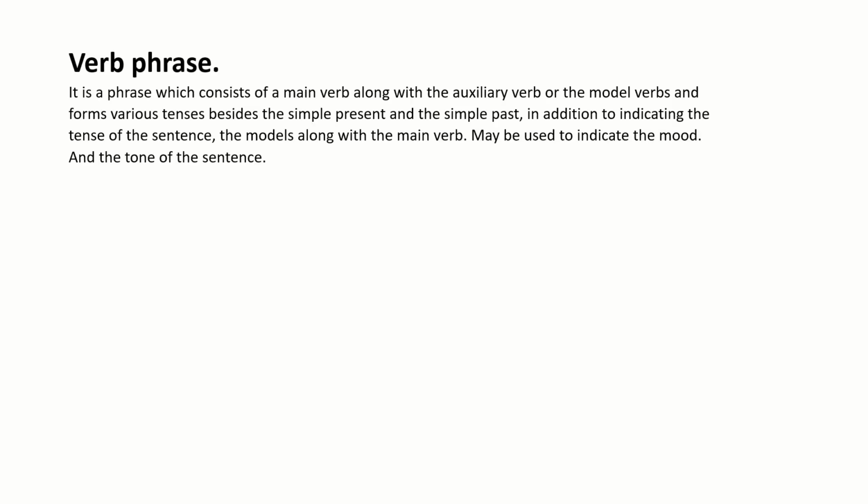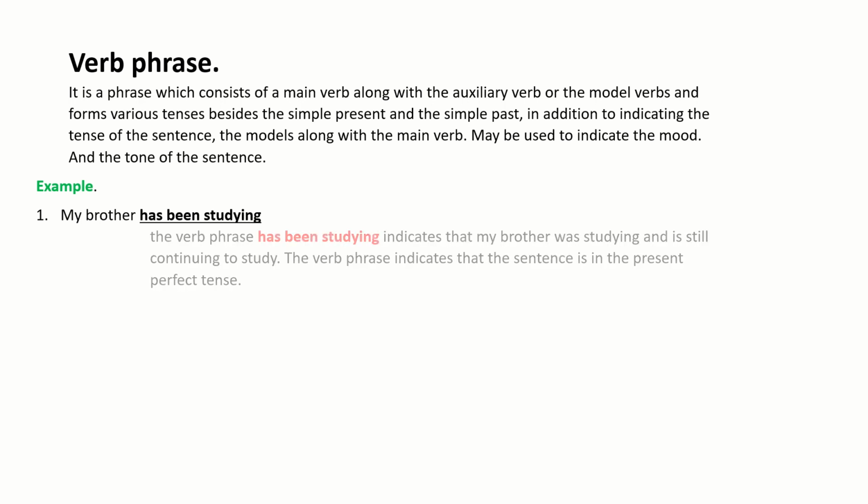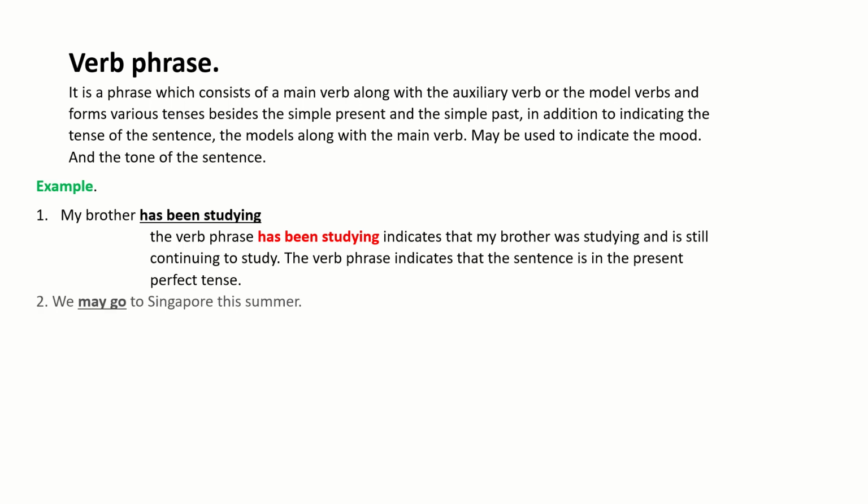Next, verb phrase. A verb phrase is nothing but a phrase that talks about the verb and gives some information regarding the verb. My brother has been studying. Simply we can say my brother studying, or my brother has been. If my brother is not there, has been studying alone means we can't understand completely. This is a meaningless sentence. So before that we added a subject. My brother has been studying. Then it is a complete, sensible sentence.